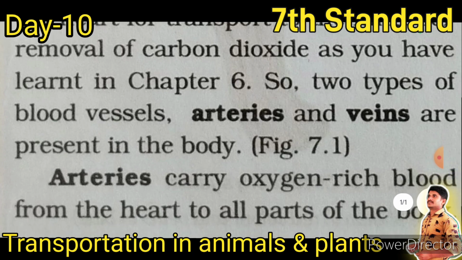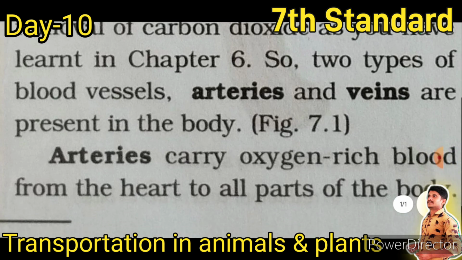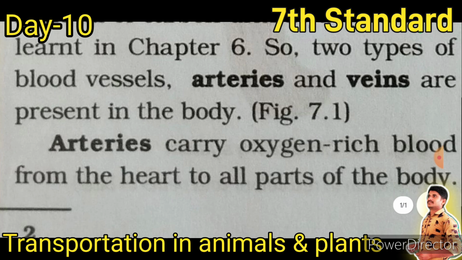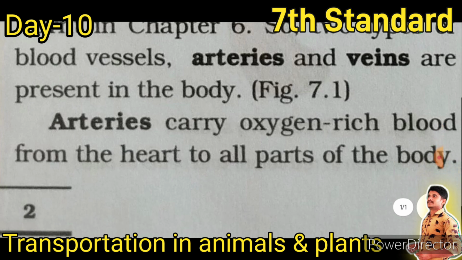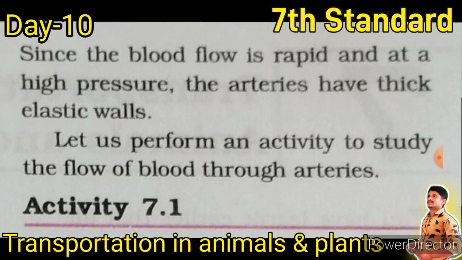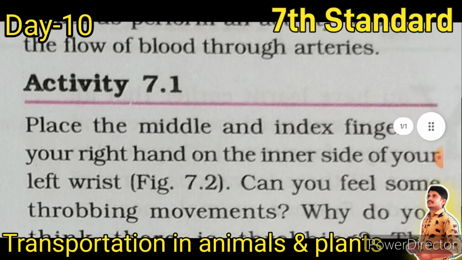So, two types of blood vessels, arteries and veins, are present in the body. Arteries carry oxygen-rich blood from the heart to all parts of the body. Since the blood flow is rapid and at a high pressure, the arteries have thick elastic walls. Let us perform an activity to study the flow of blood through the arteries.